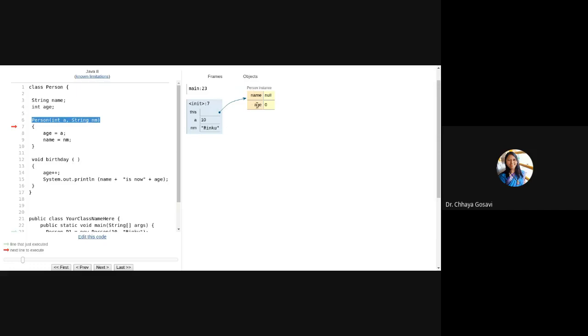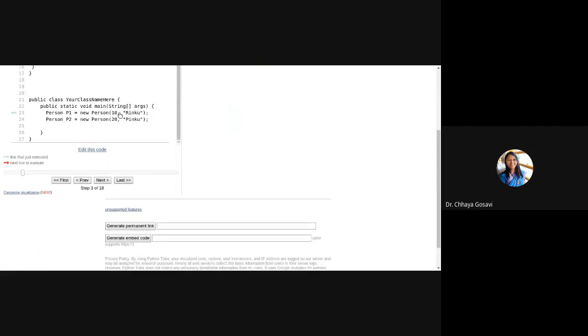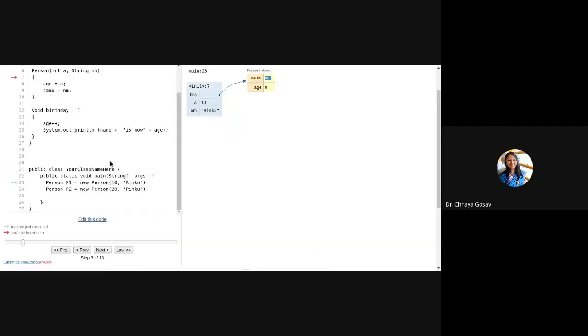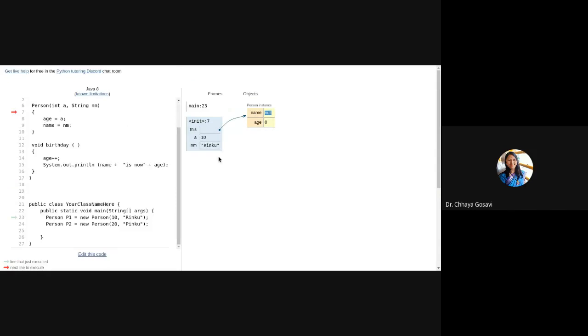And here name and age are currently, note that we haven't initialized them to 0 or null, but automatically Java initializes an integer to 0, and for a string it is null. And the value of a is 10 and the value of nm is Rinku, because we passed it from here, 10 and Rinku. And this is the current object, that is p1.